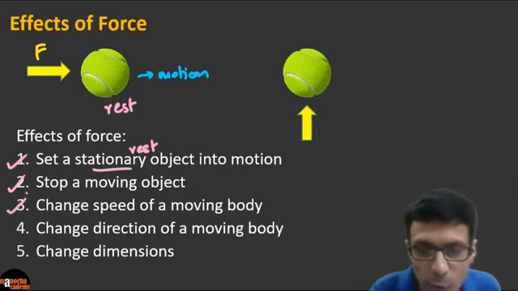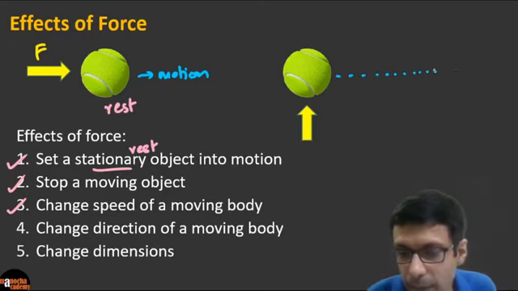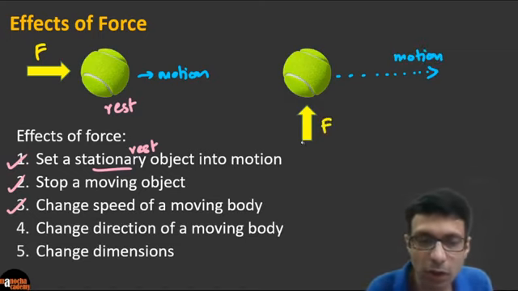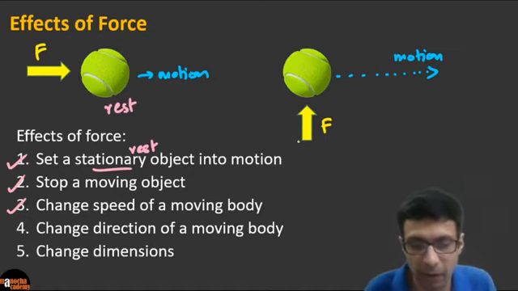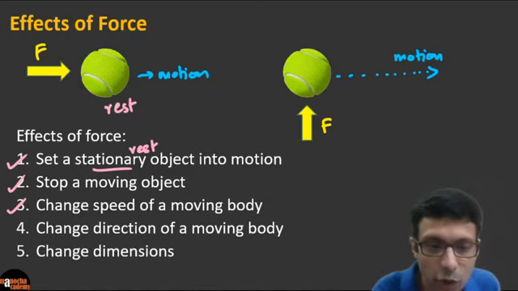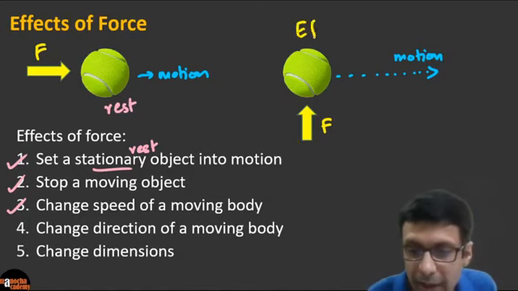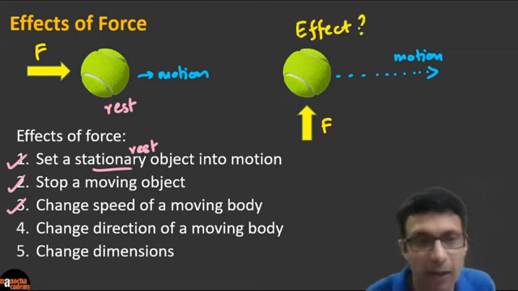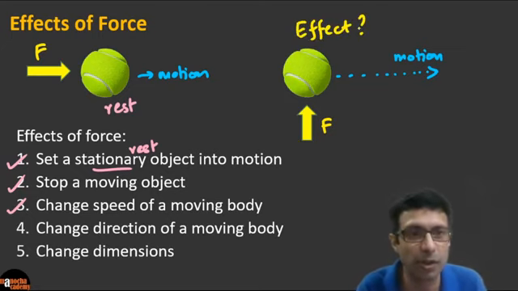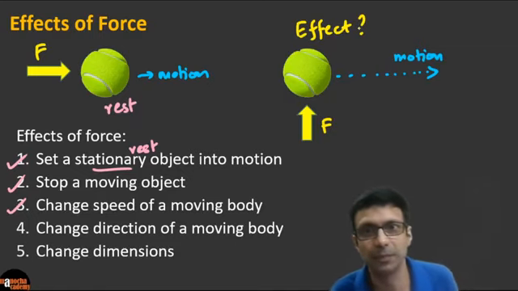And let's say this ball was moving. If you look at the second ball here, let's say it was moving like this. This is the direction of motion, and you apply a force this way. So guys, can you tell me in this picture what effect of force will happen here? Is it the first point, second, third, fourth, or fifth one? I'm talking about the second picture. If the body is already moving this way and we apply a force upwards, what effect are you going to see here?